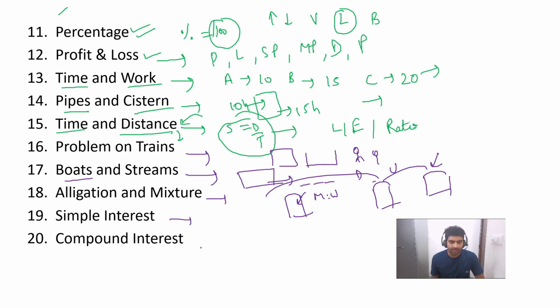Then we have simple interest, and then we have compound interest. So these are the topics: simple interest, principal, rate, time. Without formula we will try. This also we will try to cover without any given formula.